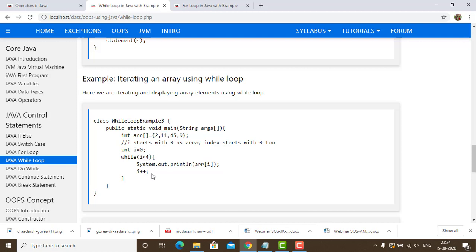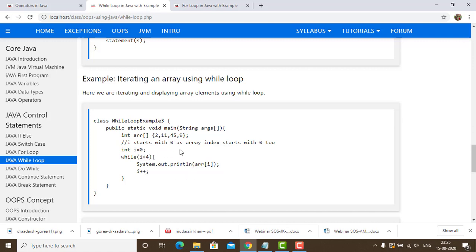Now again the value of I is incremented by 1. Before it was 0, so it read the 0th position. Now it became 1, so it read the first position. This is 0, first, second and third. Now the value became 2, so it will be reading the third value. That means 0th, first and second value.